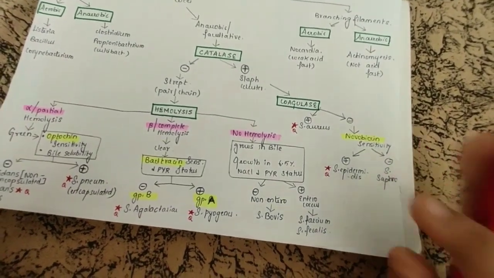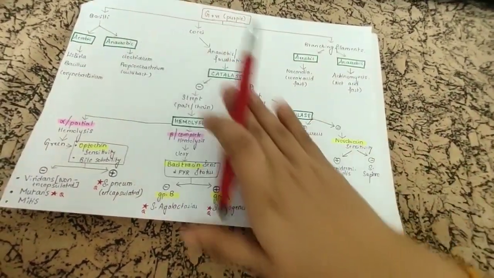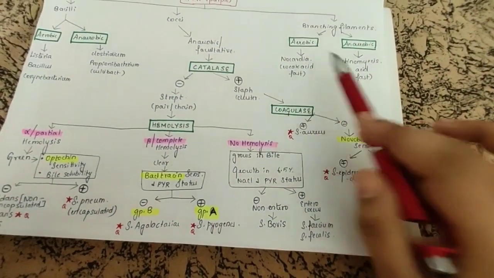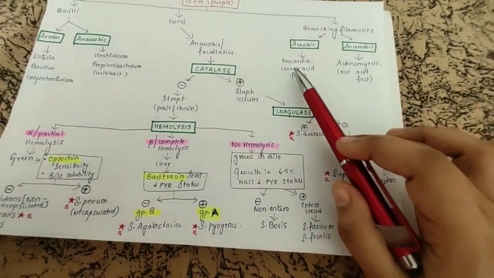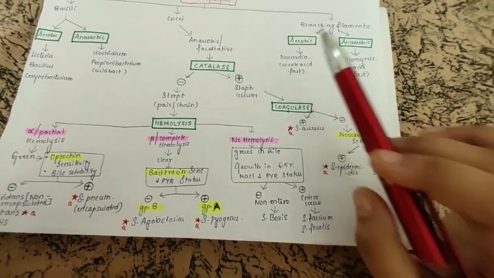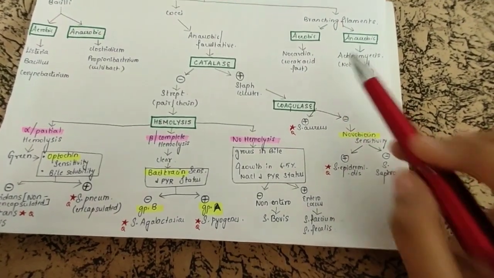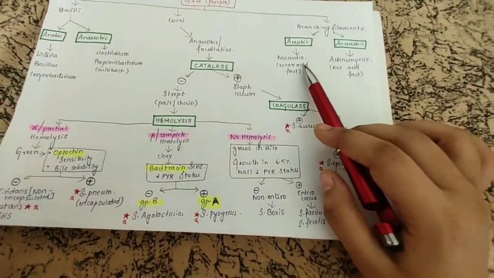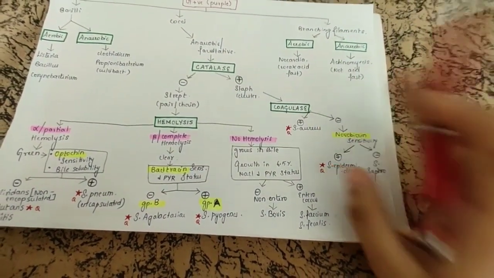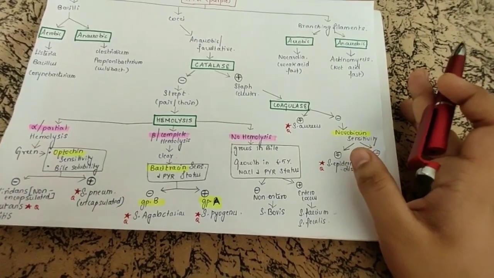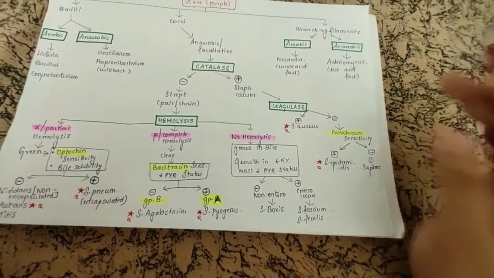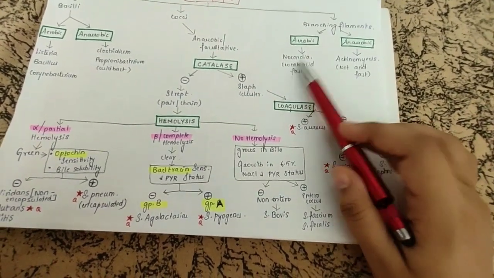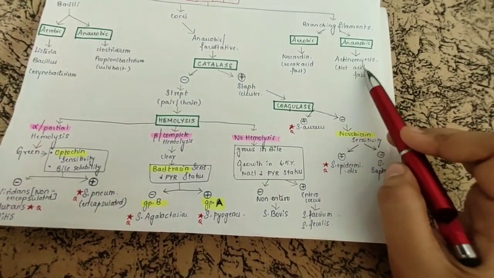Okay, this completes our cocci part, and in the branching filaments there is nothing much to remember. It is aerobic and anaerobic. It is very easy during study time, but during the exam I'm sure any student will get confused between these, and you will feel very guilty at the time of examination that you were not able to remember at least this. The aerobic one is Nocardia and the anaerobic one is Actinomyces.